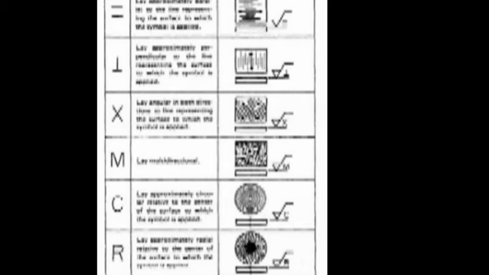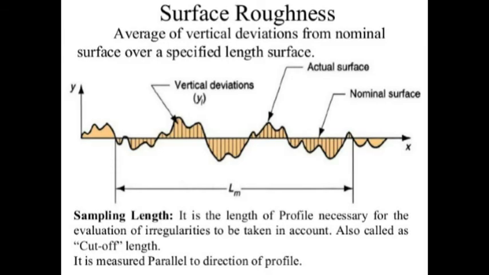Okay, and the next element is sampling length. So it is the length of profile necessary for the evaluation of irregularities to be taken into account. It is also known as a cutoff length. Okay, it is measured in a direction parallel to the general direction of profile. The sampling length should bear some relation to the type of profile.